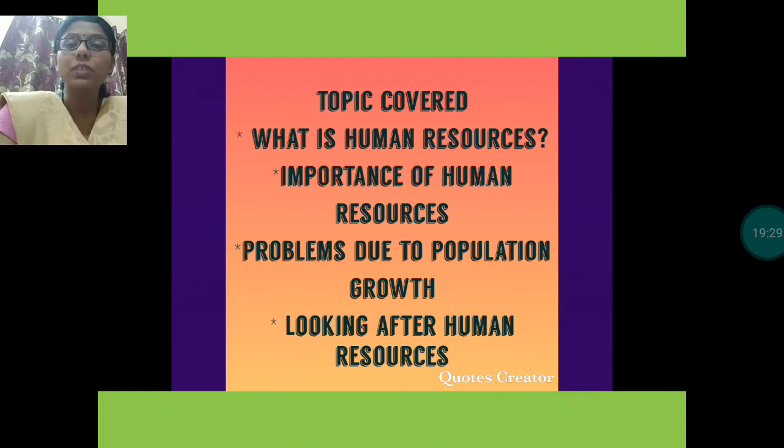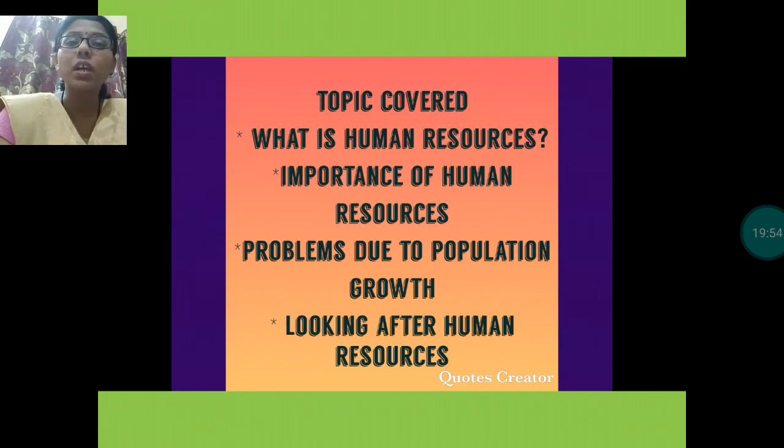And as we know that natural mineral resources are limited, so this increased population will need all these things, then mineral resources will get over. So this will increase the problem of poverty, illiteracy and many others.